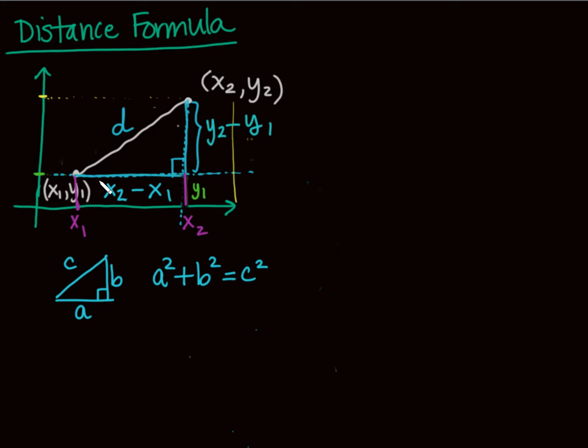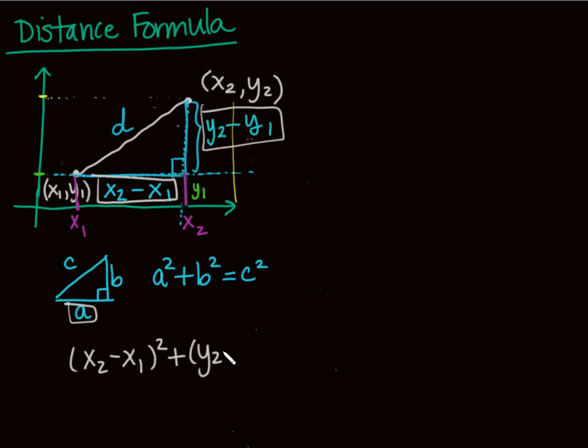Let's see what we're going to do here. What is my a in this case? My a is x2 minus x1, and I'm going to square that. That's my distance for a. What is my b here? That's y2 minus y1, squared. And then what is my c? My c, or my hypotenuse, is just that distance squared. Now I don't want the square of the distance though, correct? So what am I going to do? I'm going to square root both sides.